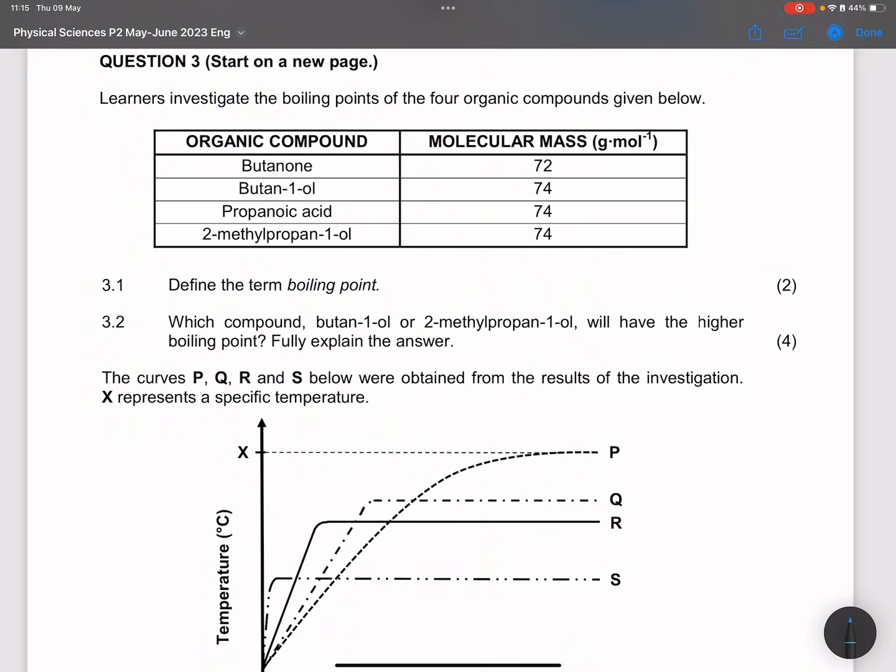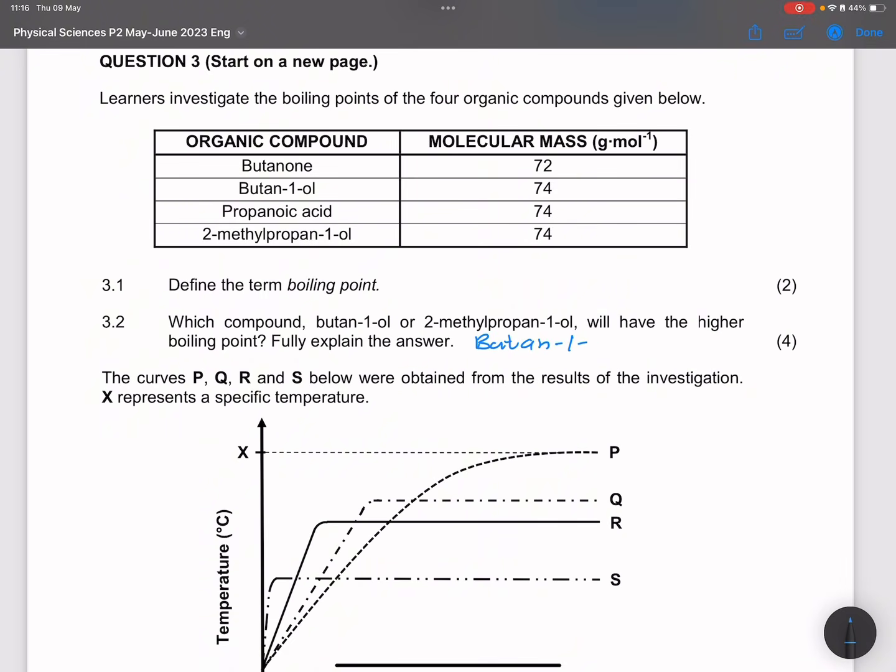Okay, let's go to the next question. They say which compound, butane 1-ol or 2-methyl propane 1-ol, will have the higher boiling point? Explain fully. First of all, we know which one will have a higher boiling point. It should definitely be butane 1-ol.